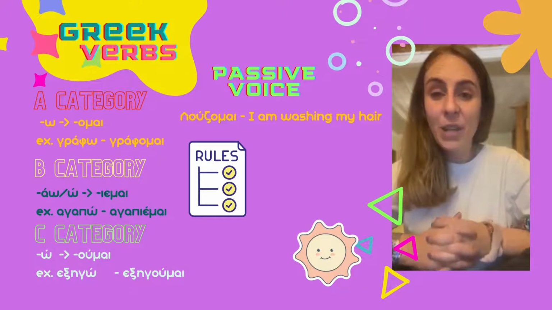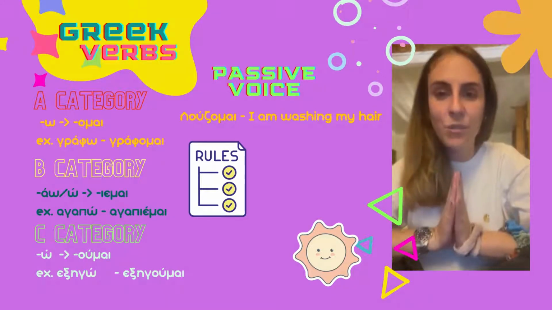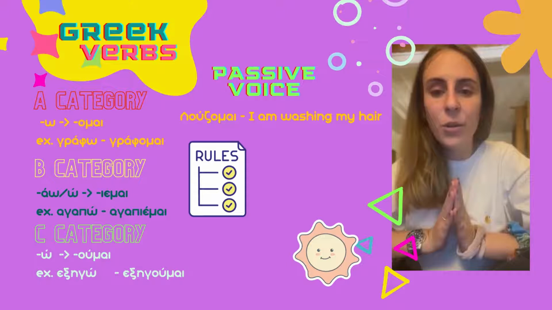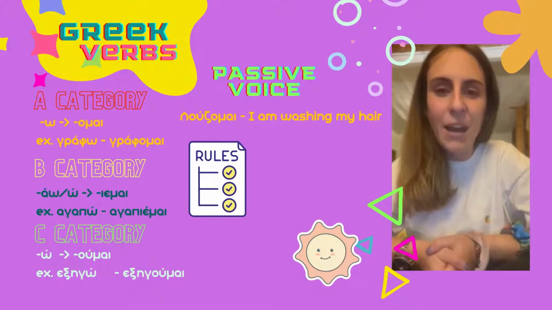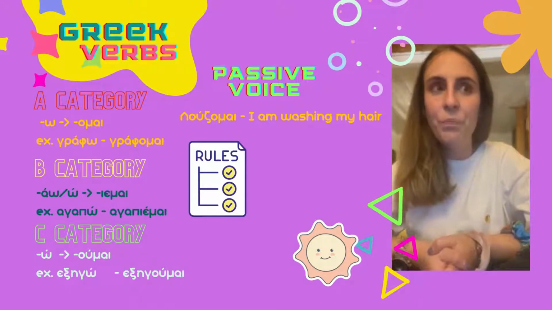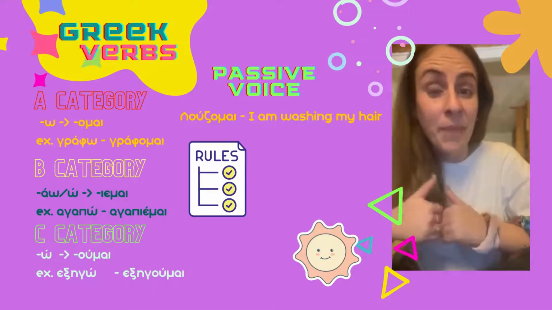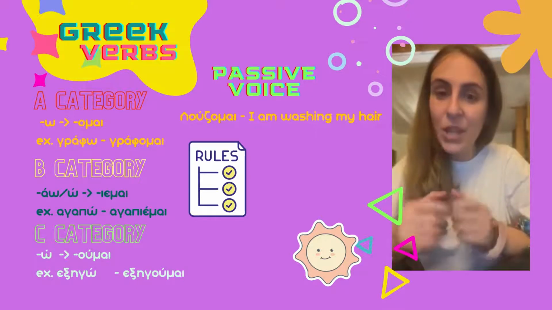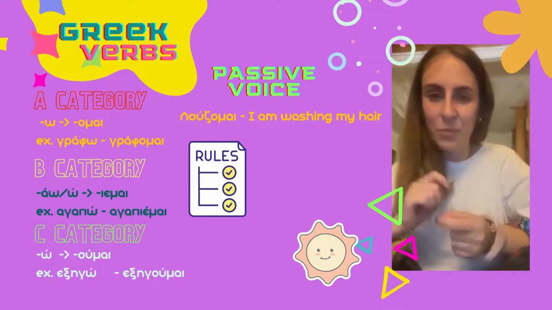So these verbs, in order to make them from active to passive voice, you need to remember one simple rule. The rule is that verbs that end in O, so first category verbs, in passive voice, they become ome. They get the ending ome, like, for example, γράφω could be γράφομαι, to submit something. So, to submit myself somewhere, to enroll. In active, this verb γράφω means to write, but in passive, it means I enroll somewhere. So, sometimes also, the meaning of the verb can change from active to passive voice.